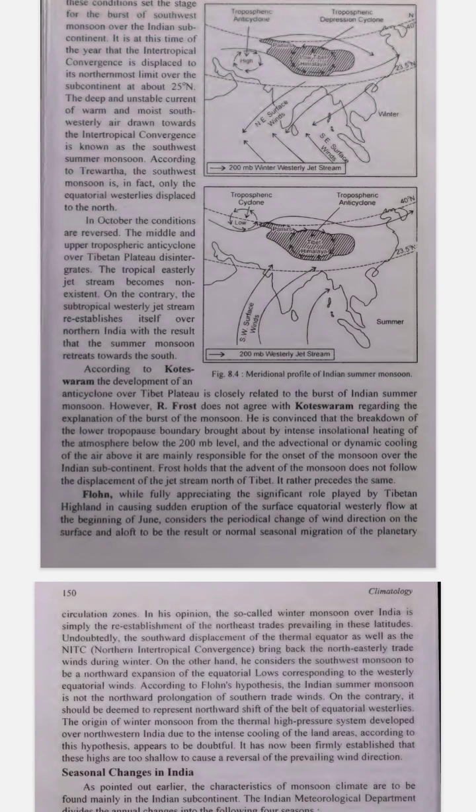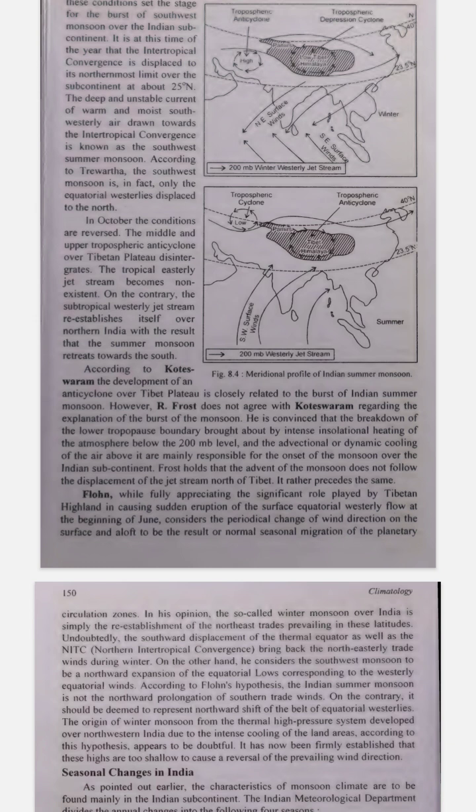4. Impact on the monsoon. Retreat of the summer monsoon. Because the tropical easterly jet stream is gone and the westerly jet stream returns, the summer monsoon retreats southward. This means the rain that was falling in northern India starts to move away, and it doesn't rain as much.